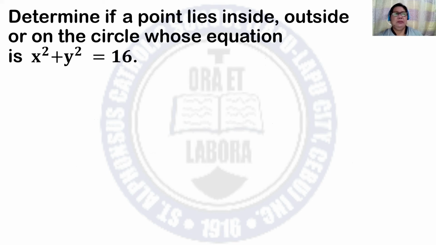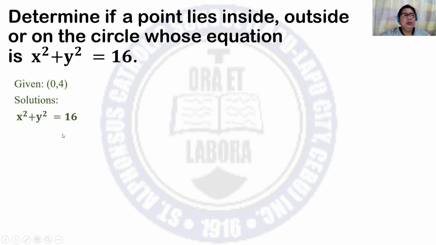Let us have an example first. Determine if a point lies inside, outside, or on the circle whose equation is x squared plus y squared is equal to 16. Given the point with coordinates (0, 4).